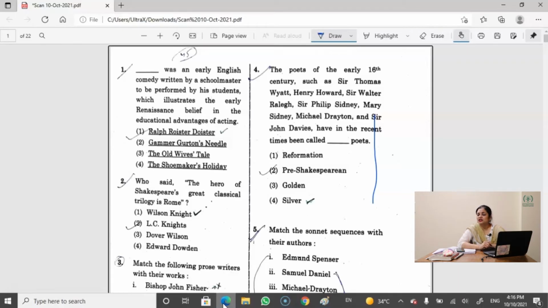Why are all these poets known as silver poets? Because they all were courtiers. Because they all belong to the royal families. That is why these poets are called silver poets. Who used this term? When was it called?